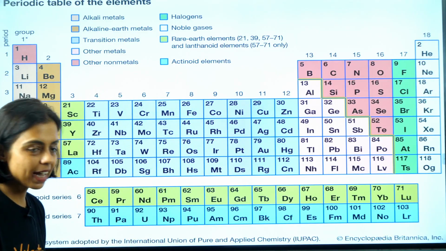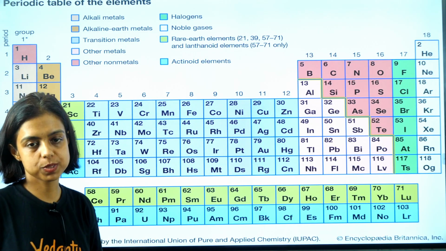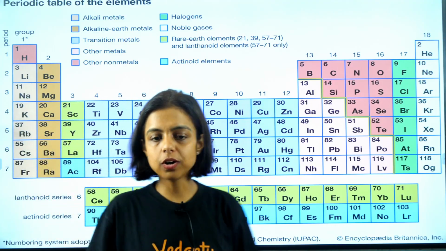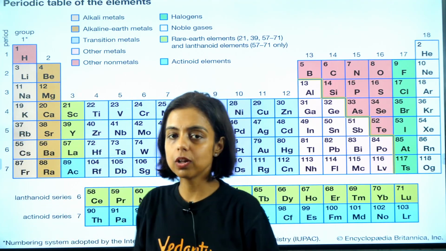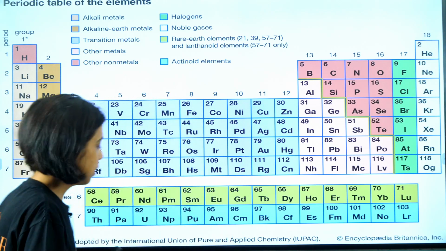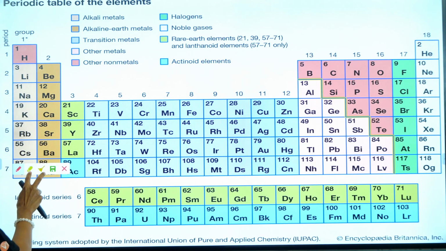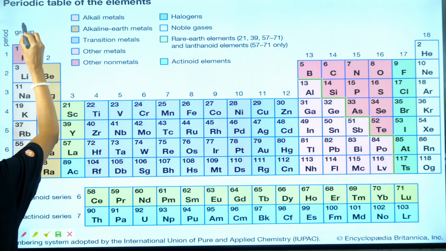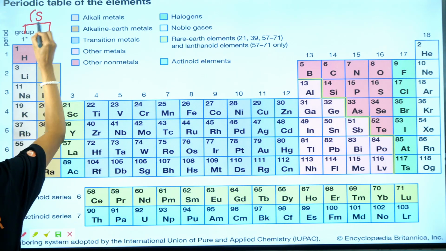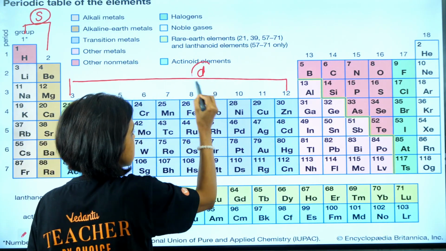Yes, so it has 18 vertical columns, we call them groups. 7 horizontal rows of elements, we call them periods, and it has 4 blocks also, right? So this is group 1 and 2, this is S block. Group 3 till group 12, this is D block.